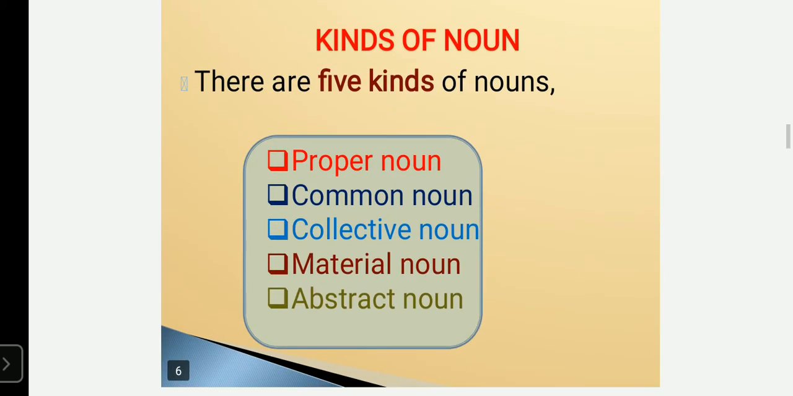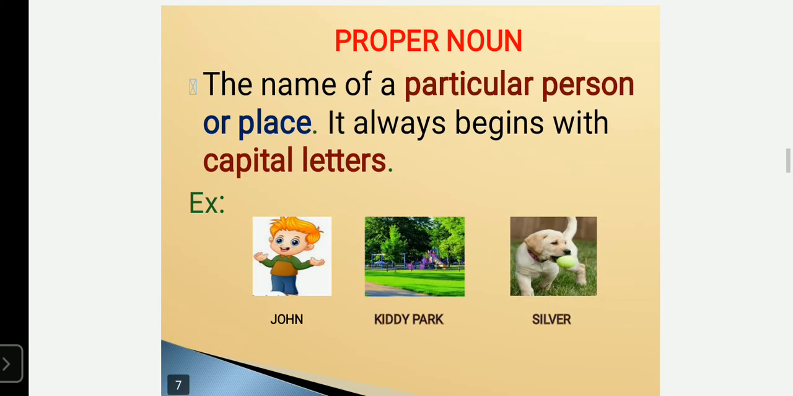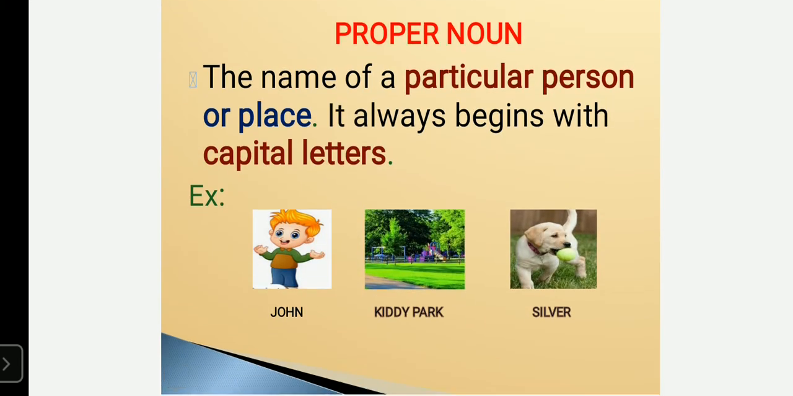So let us learn what are the kinds of noun. There are five kinds of noun in English grammar. The first is proper noun, then common noun, collective noun, material noun, and abstract noun. So what is proper noun? A proper noun is the particular name of a person, place, animal, or thing.